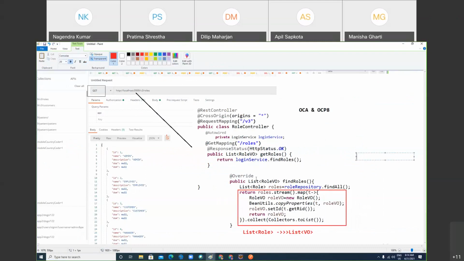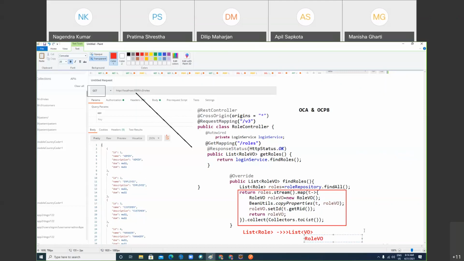I normally give a layman example: you have a bag, and in the bag you can carry other objects. Why do we use a bag? So that I can put many objects together. Similarly, a list is a bag. It holds many role objects. Then list of role I am converting into list of role view.